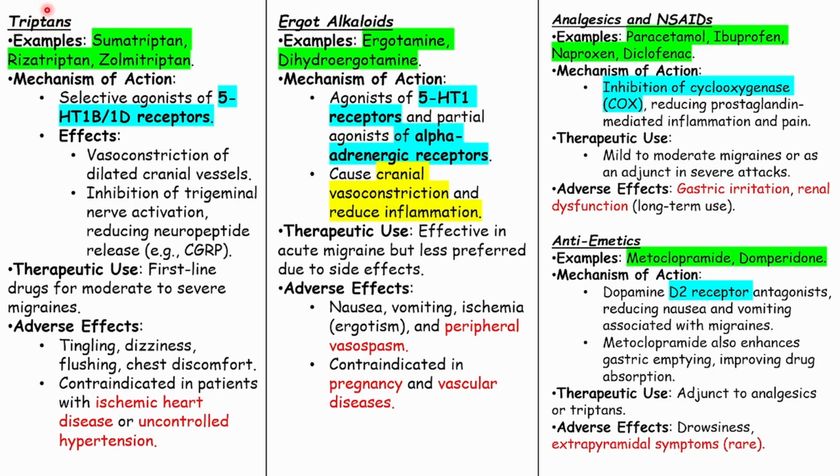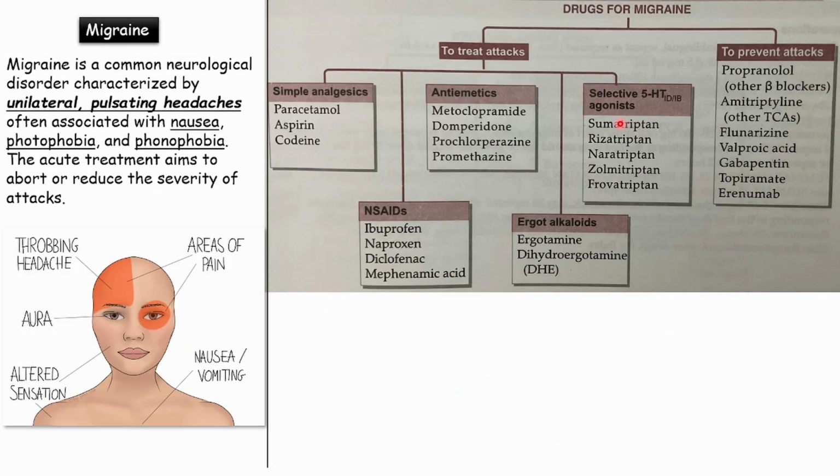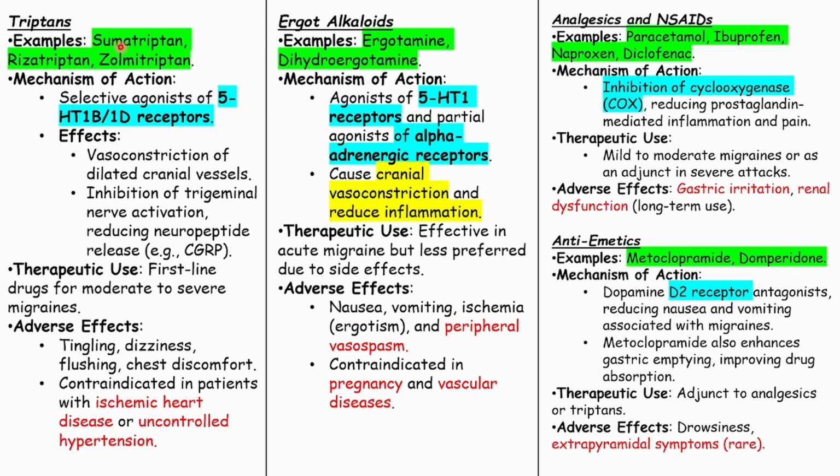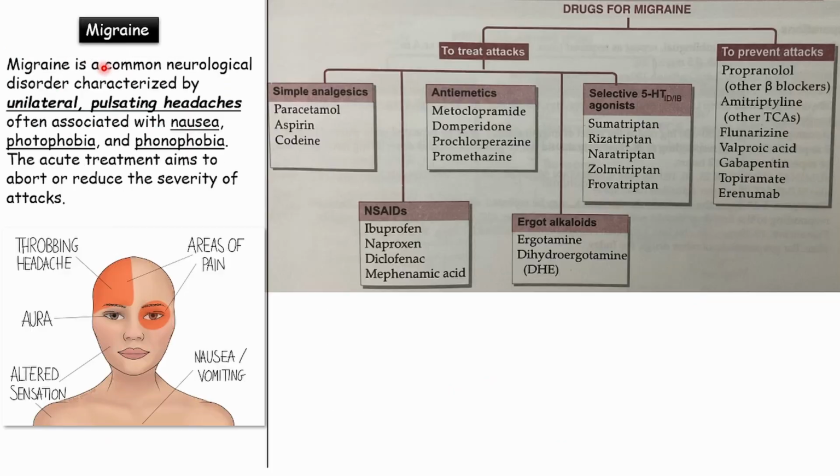So the first we have is the triptans. Those are nothing but the selective 5-hydroxytryptamine agonists. Okay, shortly they are called triptans. So the examples are sumatriptan, rizatriptan, zolmitriptan. As you can see here, sumatriptan, rizatriptan.